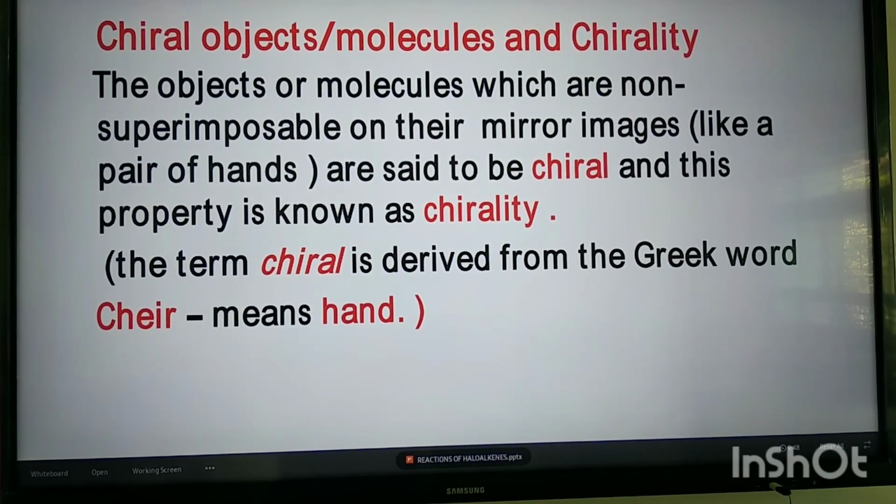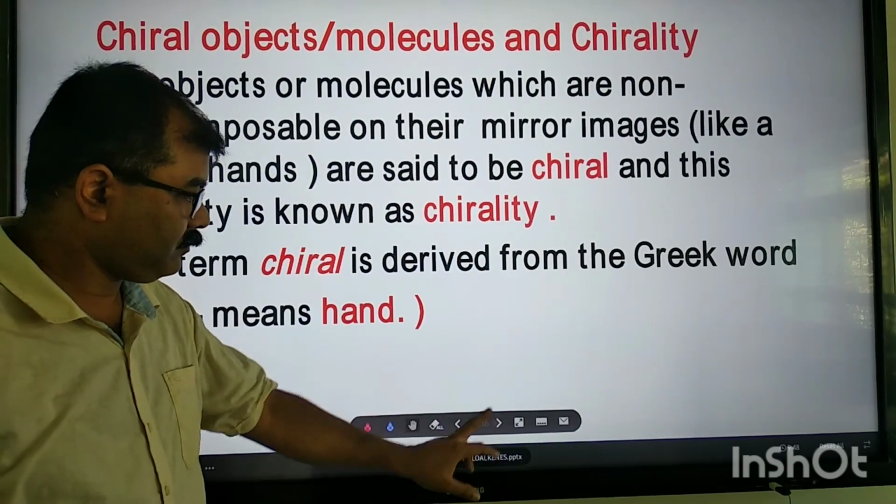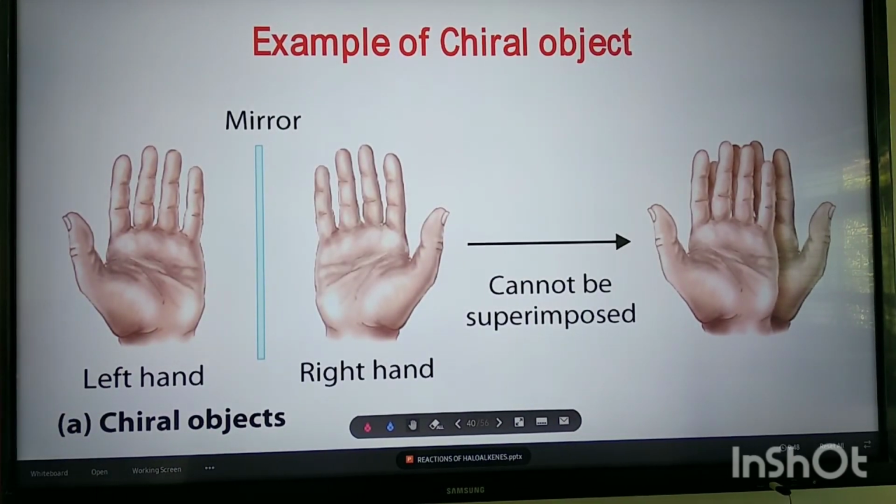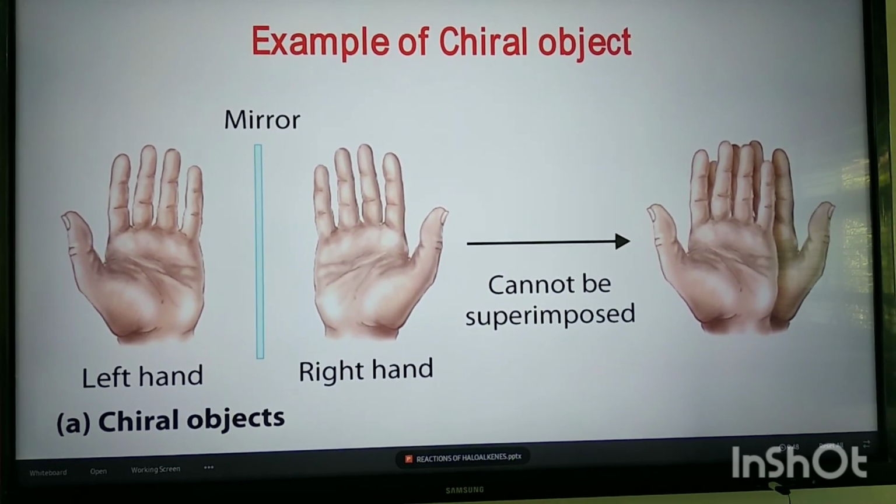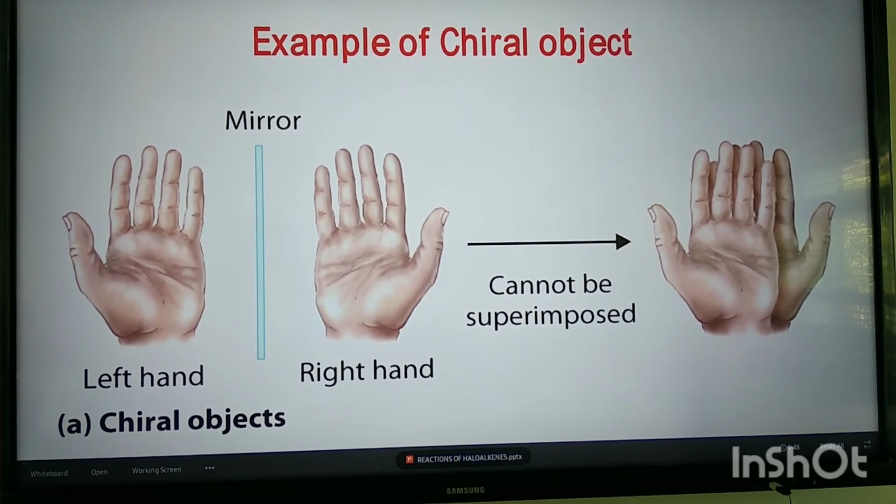So let us try to understand the meaning. See this picture, that is the example of chiral objects. Here, our left hand is a mirror image of right hand and vice versa.